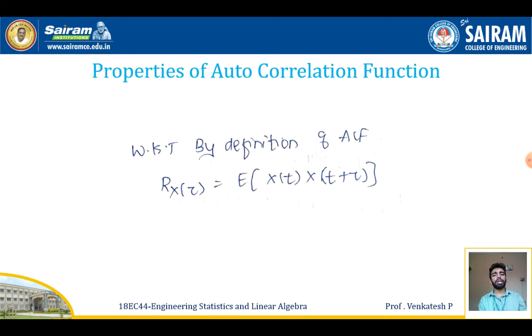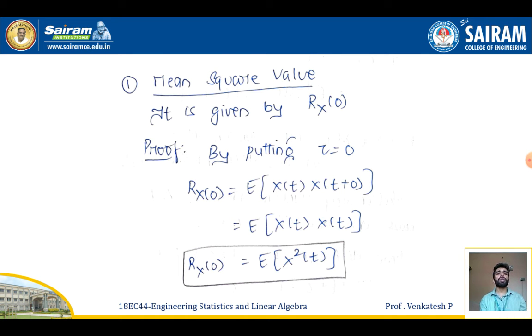Properties of autocorrelation. By the definition of autocorrelation function, we have Rx(tau) = E[X(t) X(t plus tau)]. From this definition, I am going to define a few properties related to the autocorrelation function. The first property, mean square value. It is nothing but Rx(0).